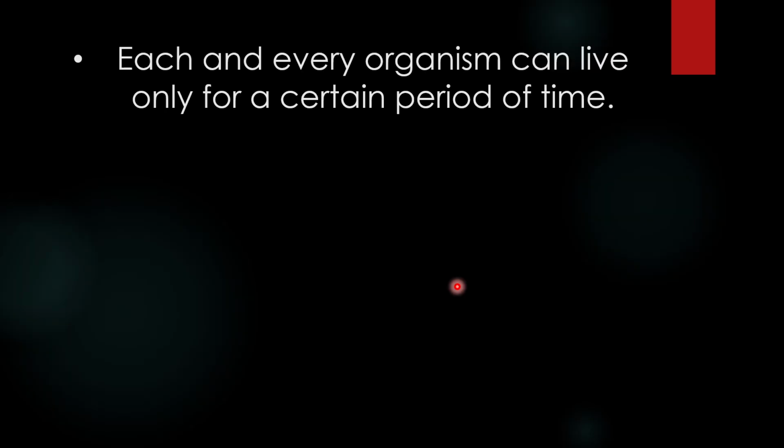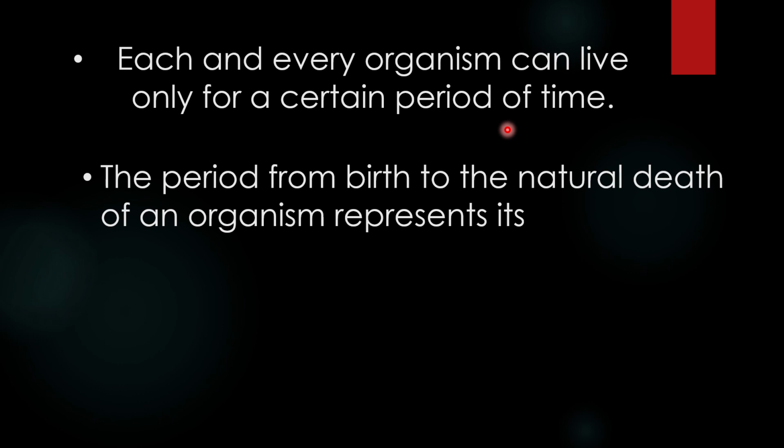So every organism that lives on planet Earth can live only for a certain period of time. Like, take for example, we can only live for, let's say, I think I can live for some 70 years. So every organism on Earth can live only for a certain period of time, okay? And this period, which is from birth to natural death, that is not due to some accident or some health condition, just natural death.